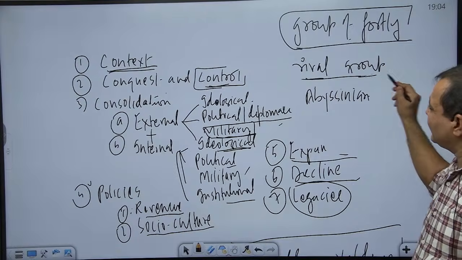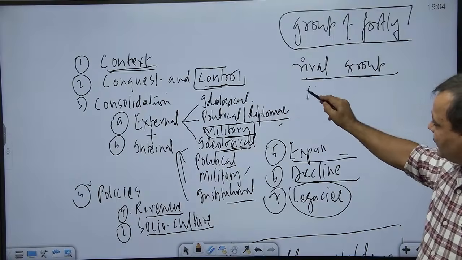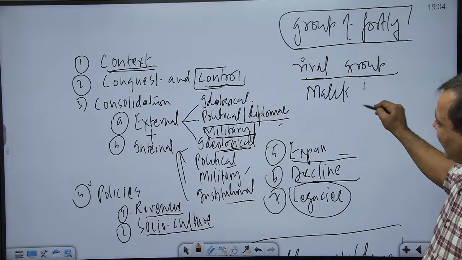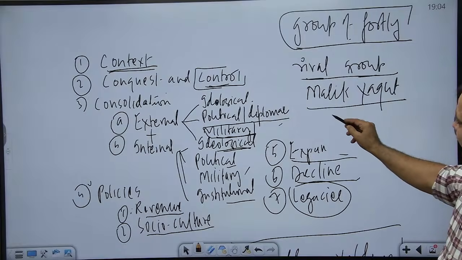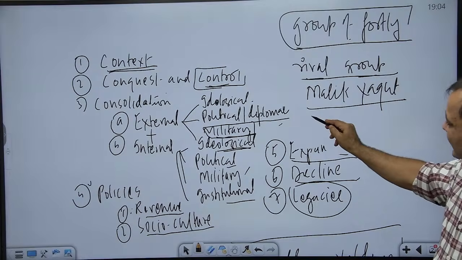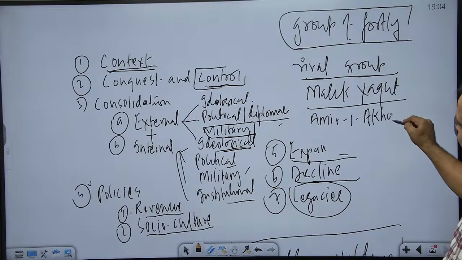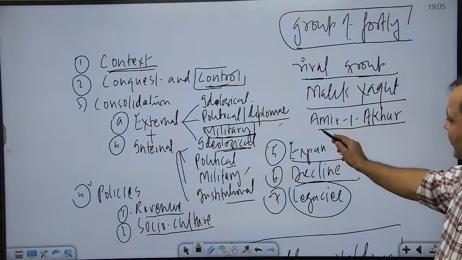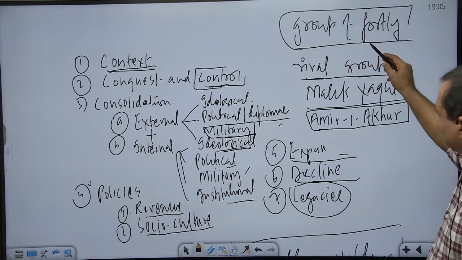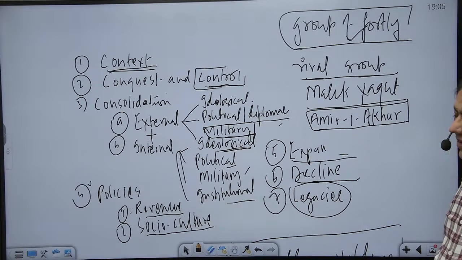But she started developing a rival group, and among the Abyssinian nobles of the time, there was a person whose name was Malik Yaqut. Malik Yaqut was given a very influential position in the Delhi Sultanate, and that position was Amir Akhur. You must have heard of this office. Amir Akhur was the head of the royal stable. When this appointment was made, the discontent of the group of 40 came to the fore.